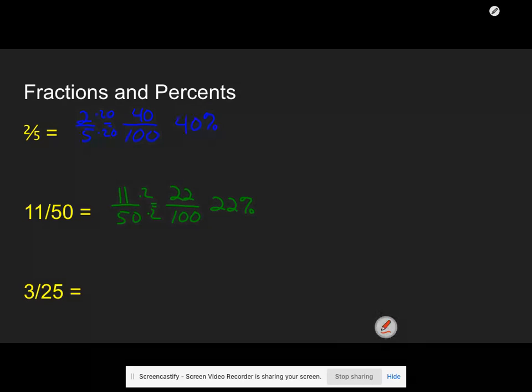And then 3/25 multiplied by 4. So I'm going to have 12. So remember, there's only so many numbers that can be in the denominator that will go into 100. So you'll be able to use that to your advantage.